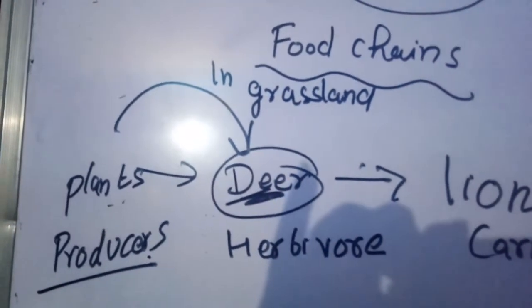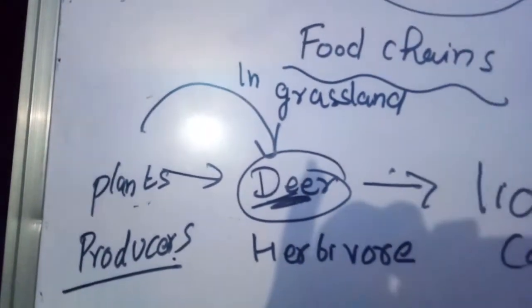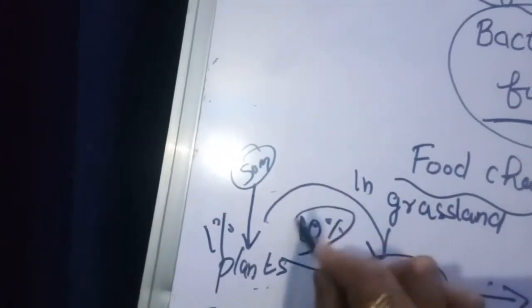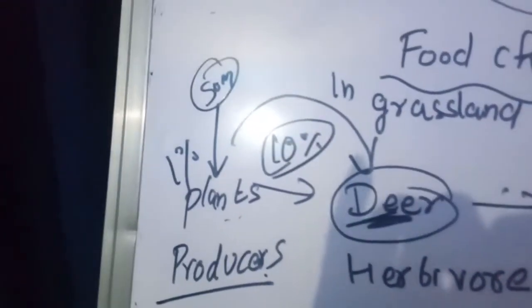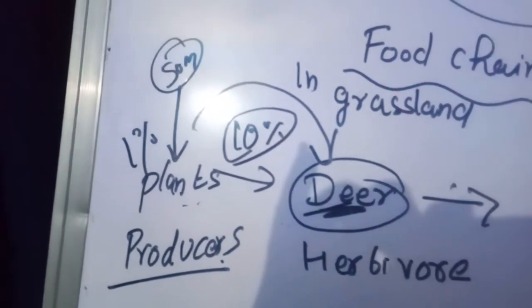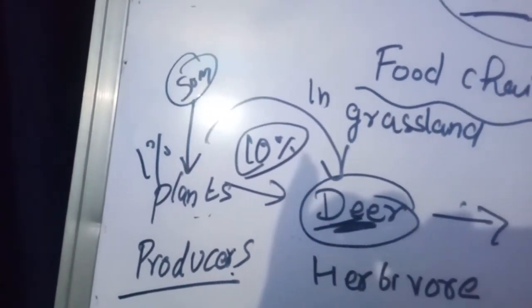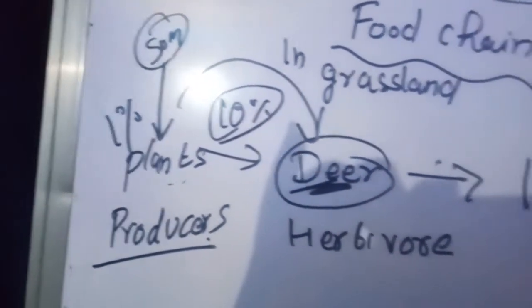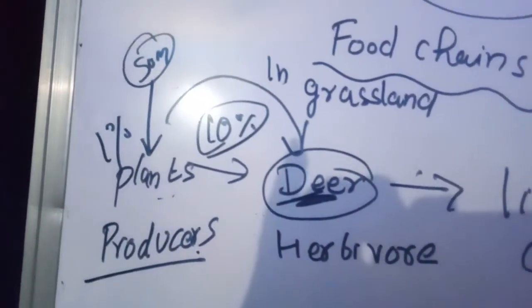But what happens to their energies? In this food chain, the green plant in a terrestrial ecosystem captures about 1% of the energy from the sun. So from the sun, the plant gets 1% of energy. Further, when the deer eats the plant, only 10% of energy is passed to the next level. So when the green plants are eaten by the primary consumer, a great deal of energy is lost. It is lost as heat in the environment, or some amount of energy goes into digestion or doing work, and the rest of the energy is for growth and development.